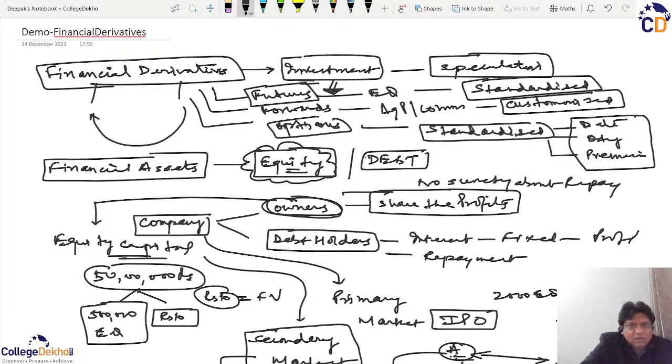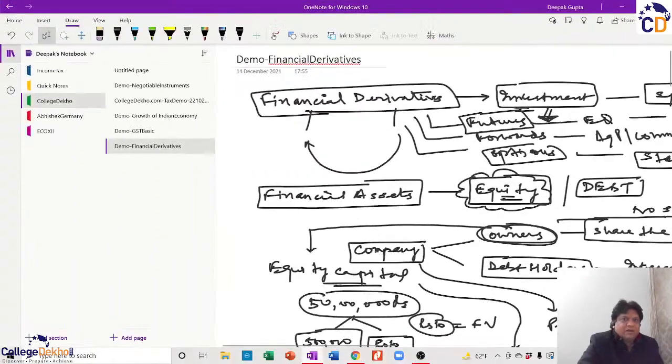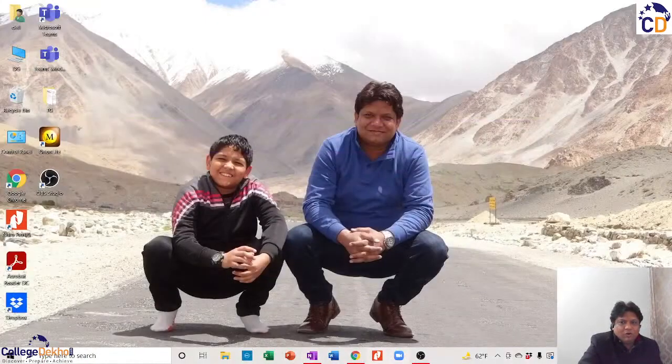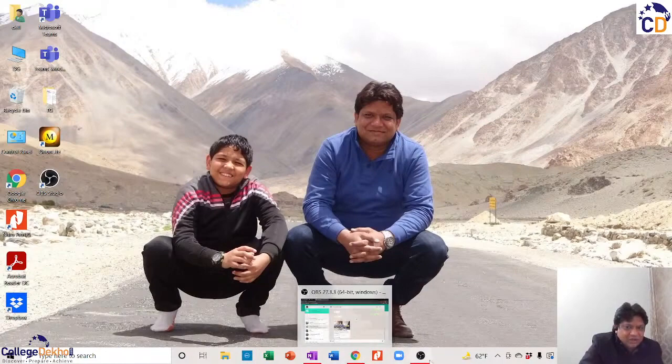That is why normally when we talk of equity, we talk of futures and options, and we can have customized future contracts known as forwards when we talk of commodities, and that too primarily in the agriculture sector. And I believe that should bring us to the end of the session. And I hope I'm able to at least give an outline idea of what these financial derivatives are all about.